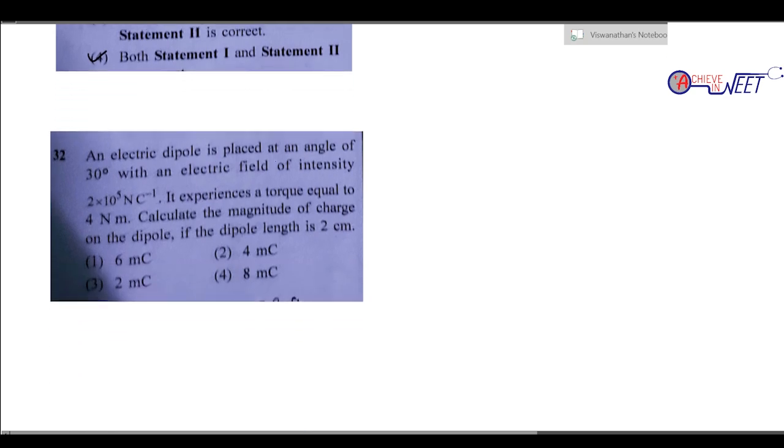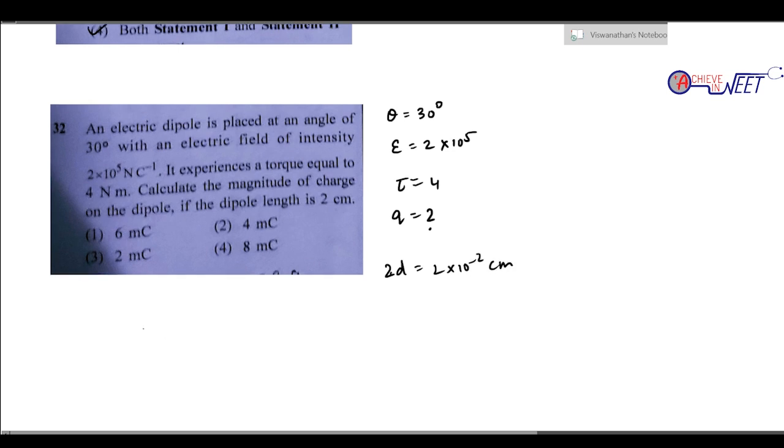An electric dipole is placed at an angle of 30 degrees in an electric field intensity of 2 into 10 power 5, and experiences a torque of 4. What is the charge, if the dipole length 2d is 2 into 10 power minus 2 centimeter? We know torque on a dipole is P E sin theta, so P is Q into 2d into E into sin theta.